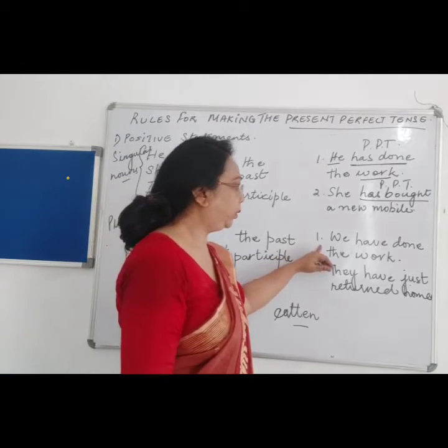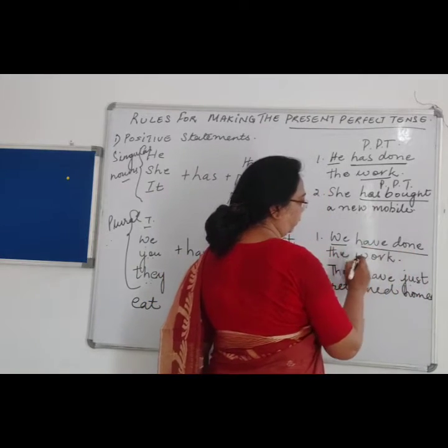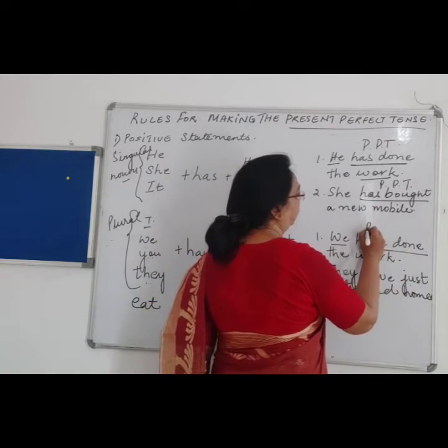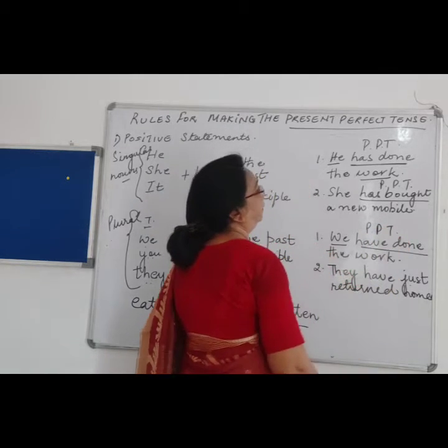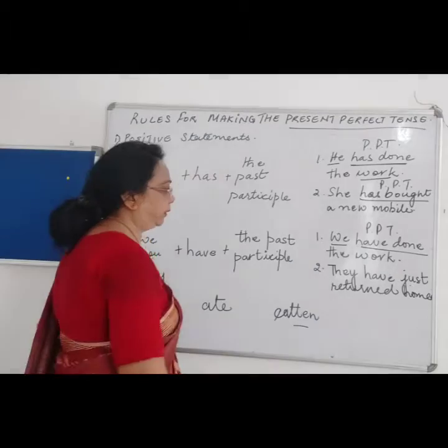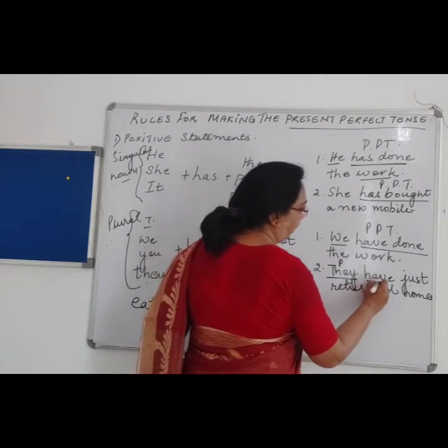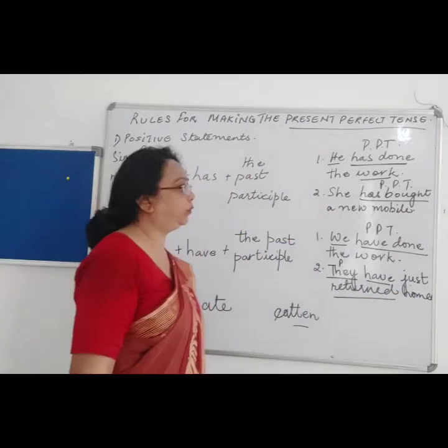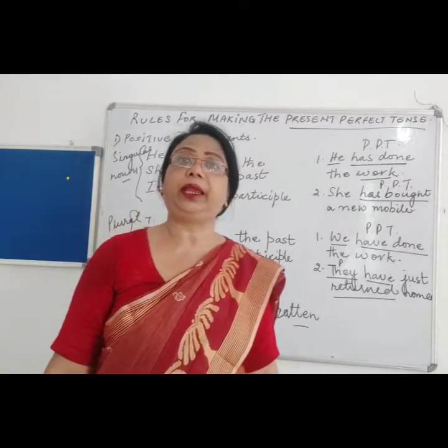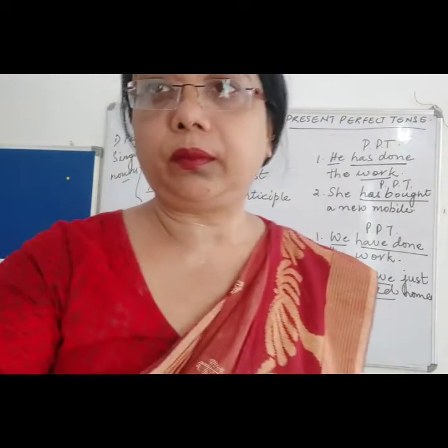Let's see an example over here. We is plural, have done the work. Now have done is the present perfect tense. They is plural, have returned. Have returned is also present perfect tense. Right?